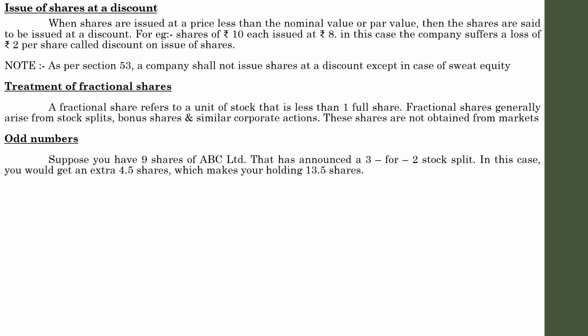In this case, that particular person will get an extra 4.5 shares. It's simple maths. This is how we get the total number of shares. So a person holding 9 shares will get an extra 4.5. That is, in total 13.5 shares will be obtained. And the computation of this 13.5 from 9 is simple maths. Think like this: whoever holds 2 shares will get an extra 3.